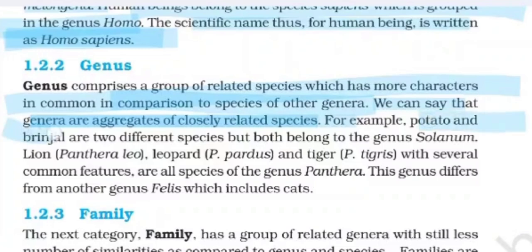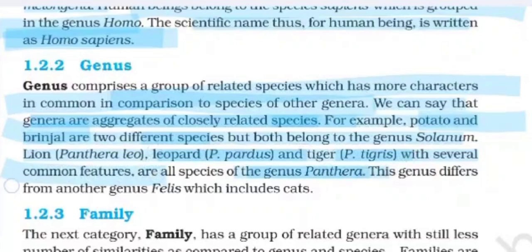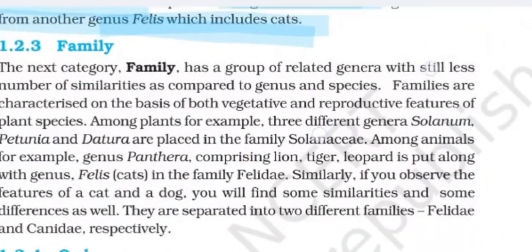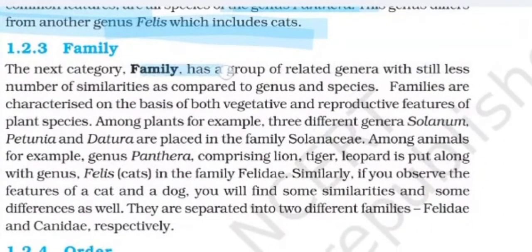For example, potato and brinjal are two different species, but both belong to the genus Solanum. Lion, Panthera leo, leopard, Panthera pardus, and tiger, Panthera tigris, with several common features, are all species of the genus Panthera. This genus differs from another genus, Felis, which includes cats. And the next category, family, has a group of related genera with still fewer similarities as compared to the genus and species.